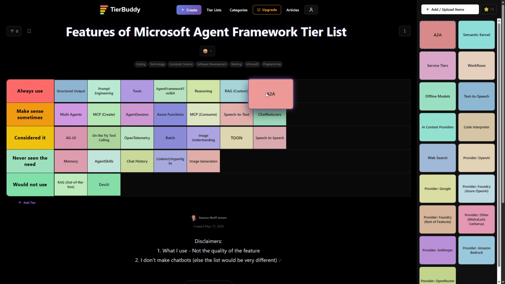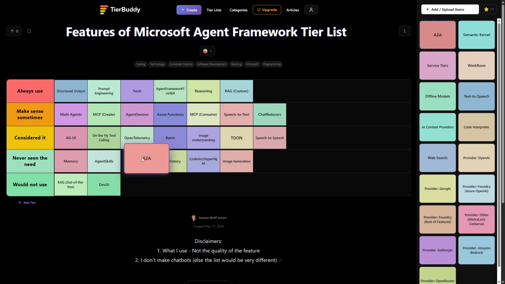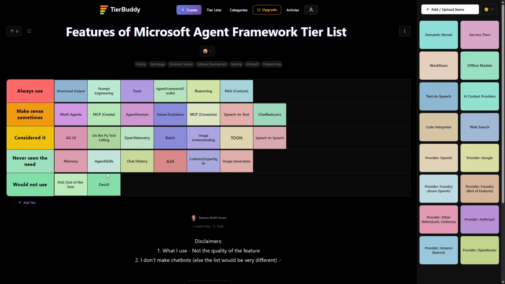Agent to agent, it's cool, but since MCP servers exist, I have never seen the need so far. The extra value they bring and multiple agents calling each other is cool, but I've never seen the need so far. So it probably needs to go down here.